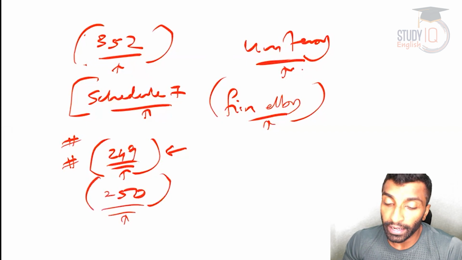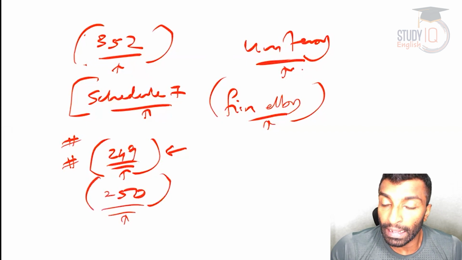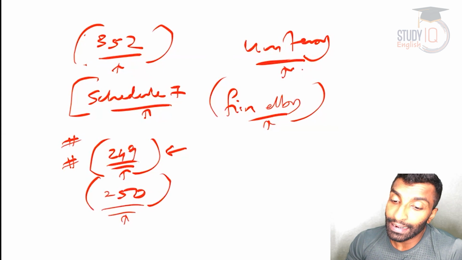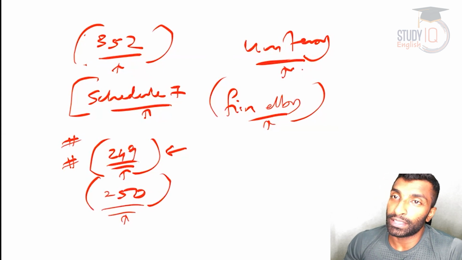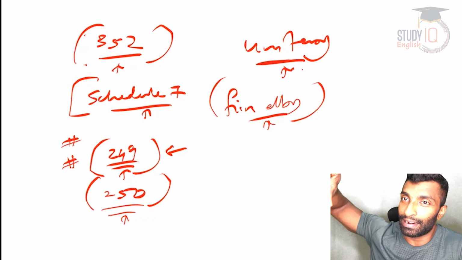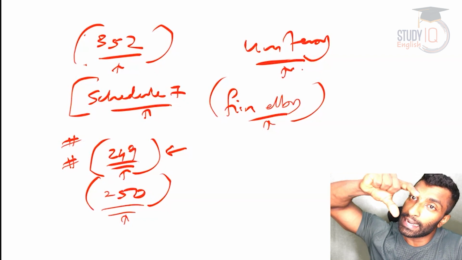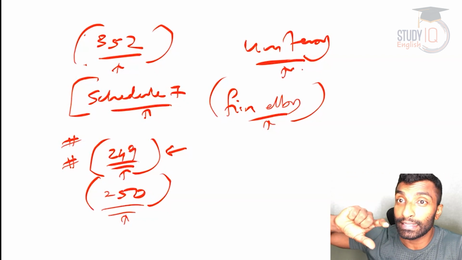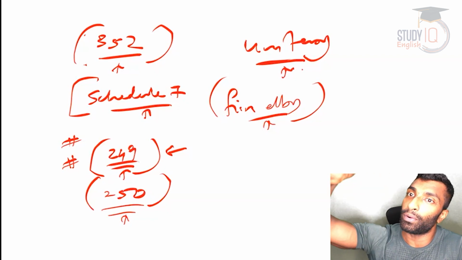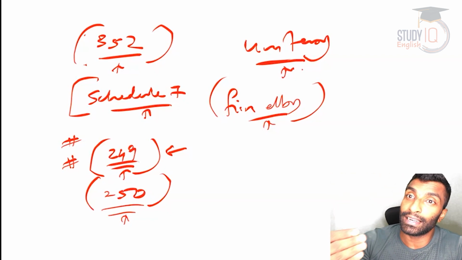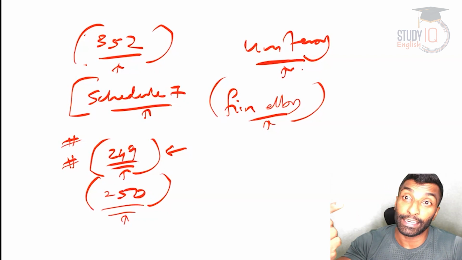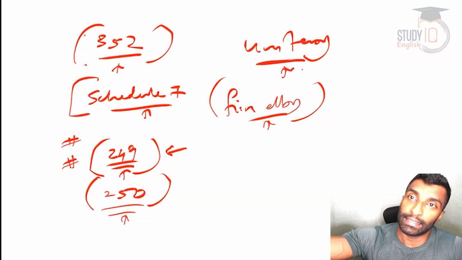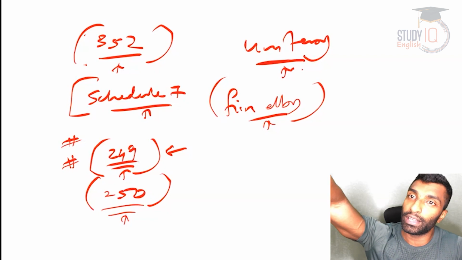Under Article 250, during national emergency, Parliament assumes concurrent legislative jurisdiction over the subjects mentioned in the state list. Concurrent means parallel. State can also legislate, center can also legislate on the state list. Normally, the state list is only for the state, but during the national emergency, there is a parallel legislative power between the center and the state on the state subjects. Obviously, the central subject, the union list, will be only center.